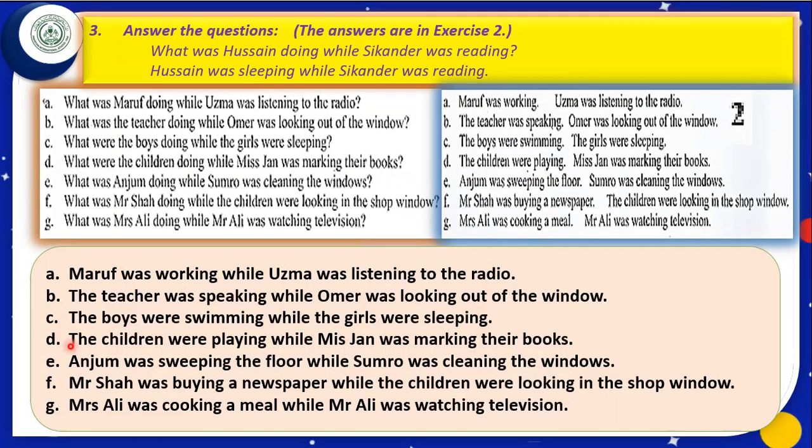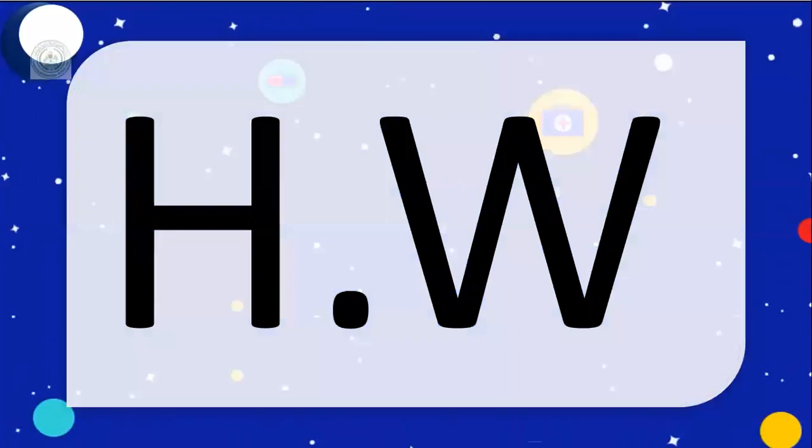Just like this, you will write the answers of all these parts. So easy it is. No problem should be there to write the answers of all the parts of this exercise. This was exercise 3. That is all from our today's lesson. It was to do exercise 1, 2, 3. Oh, what is here now? It is written homework. Very good.